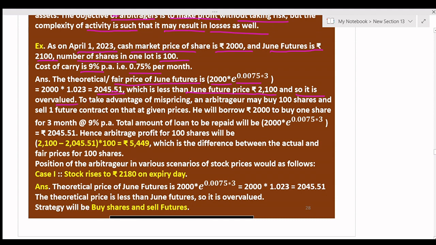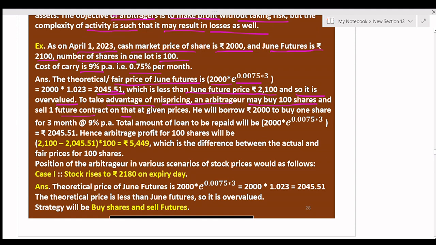To take advantage of the mispricing, an arbitrageur may buy 100 shares because the strategy is buy share and sell future. So he will buy 100 shares and sell one future contract. The lot size is 100.